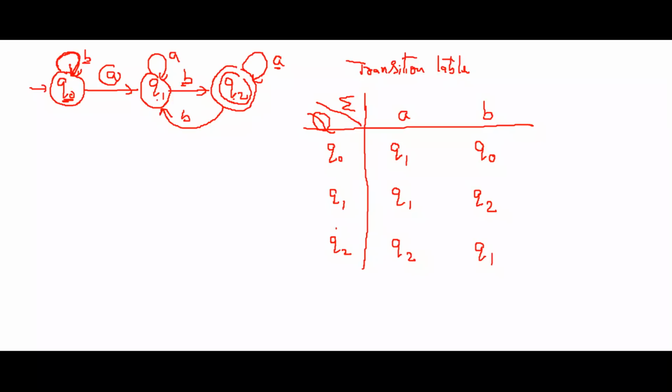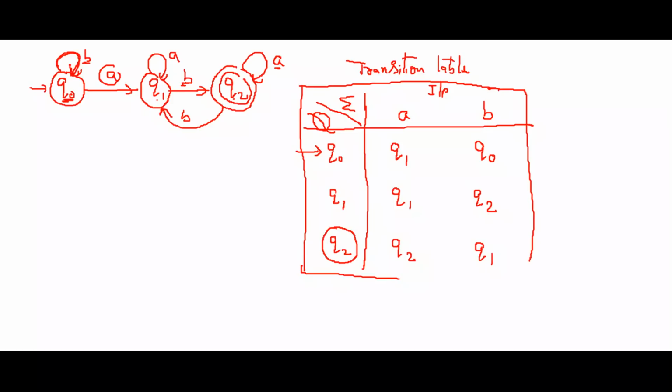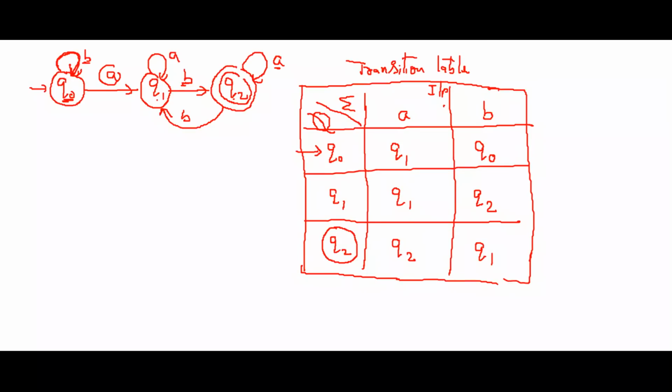Here, in the transition table, the final state will be represented like this. You have to represent which state is the final state. The initial state is represented like this. This is the input alphabet. So this is what is called the transition table for the given finite automata or transition diagram.